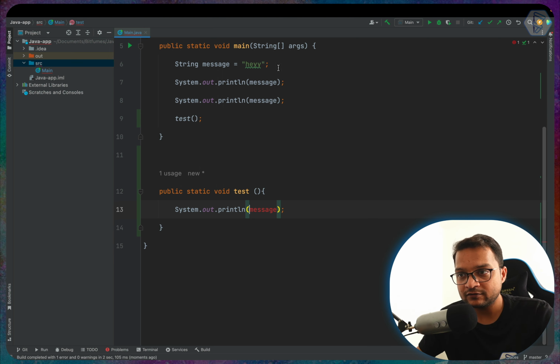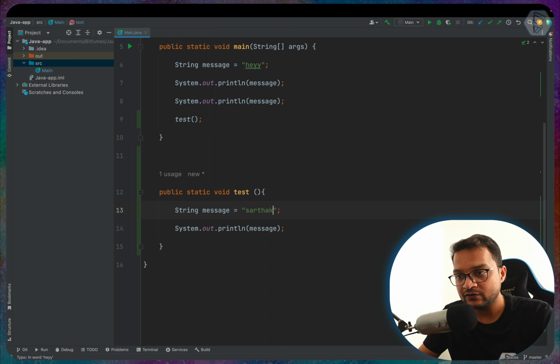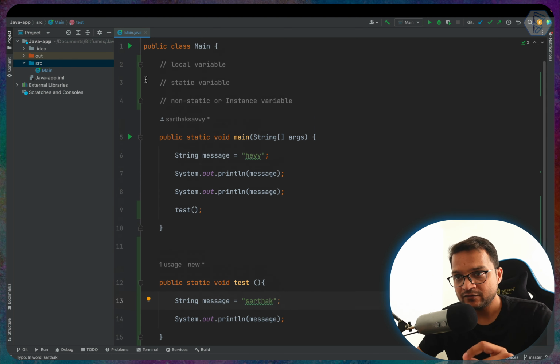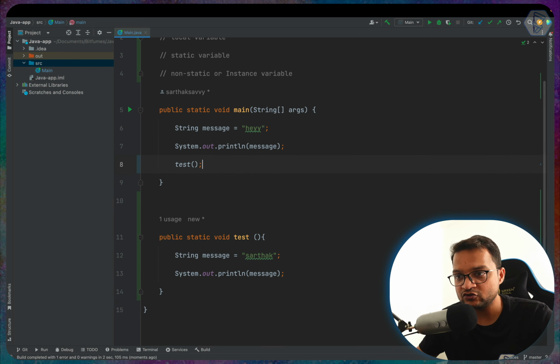But we can define a variable with the same name but with a different value. You can see this will not give any error. So one, we should get the message printed for the main function, and then we run this test function, so another message for the test variable will be there.